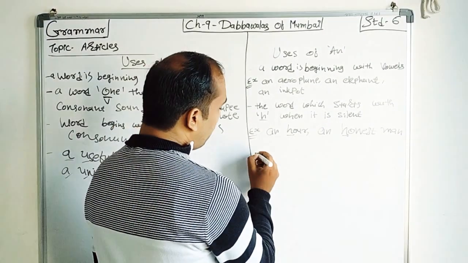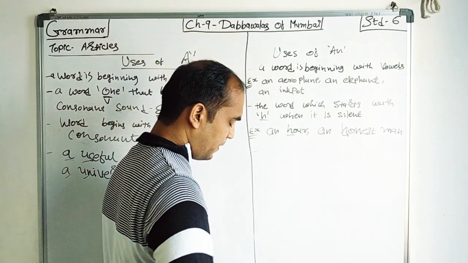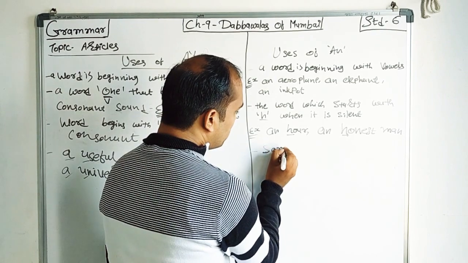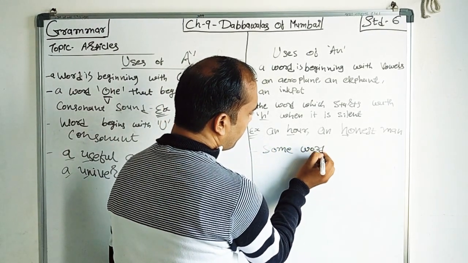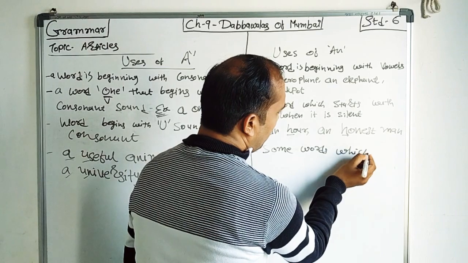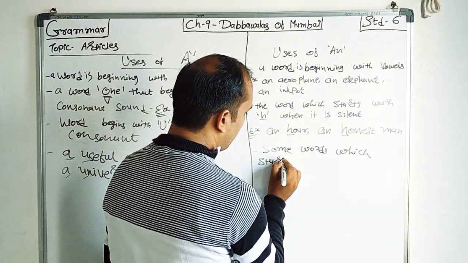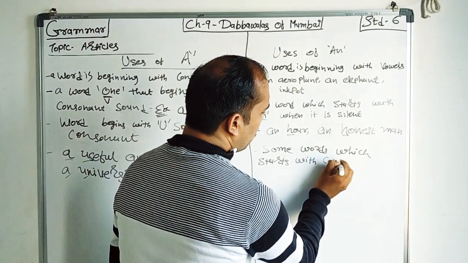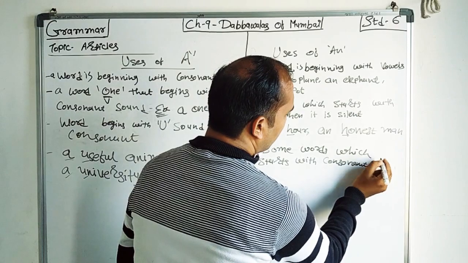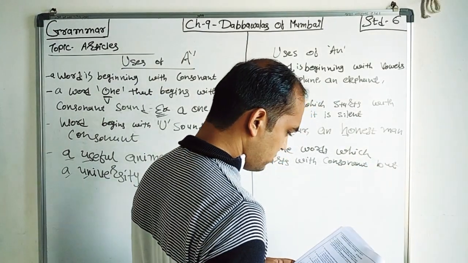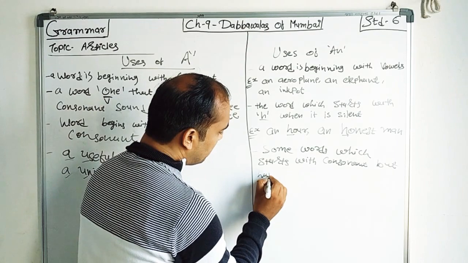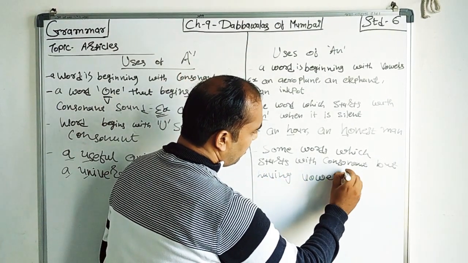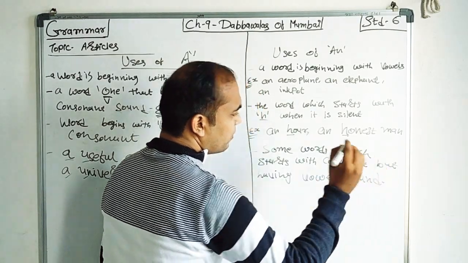Then here also some words which start with a consonant but having a vowel sound.